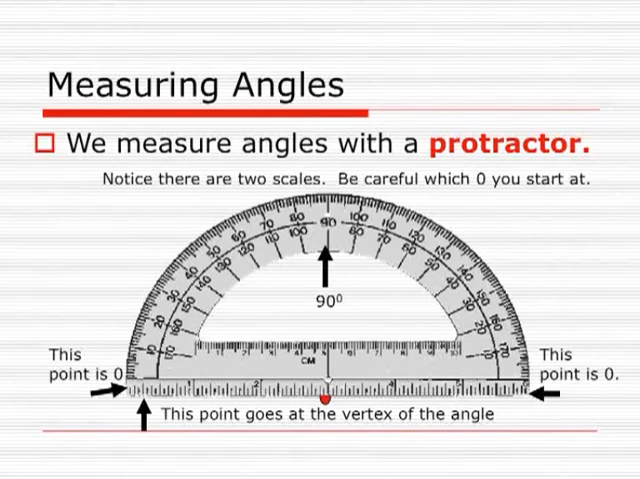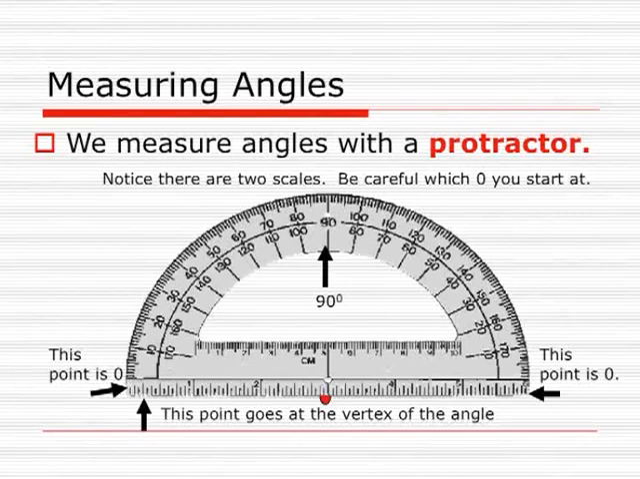Notice there are two scales. Be careful which 0 you have to start at. We can see with two different arrows that on the right of the figure this is the point 0, and on the left we again have a 0. We have to be careful while measuring or constructing an angle using a protractor about which of the two zeros we have to start from.